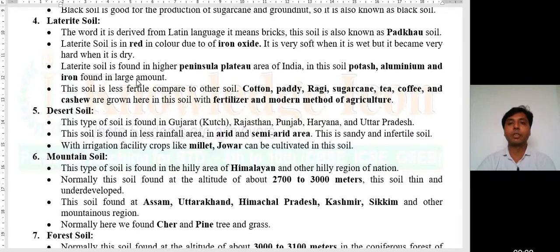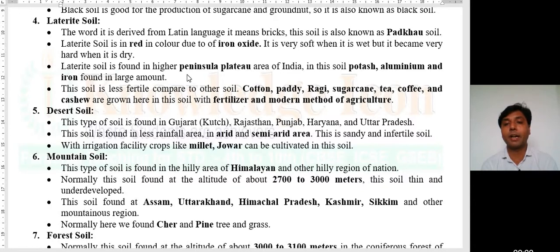This is a specialty of this soil, and it is also good for agriculture. But some minerals are very less, so due to this reason, it is less fertile compared to other soils.